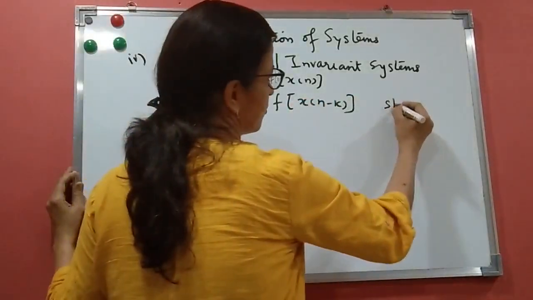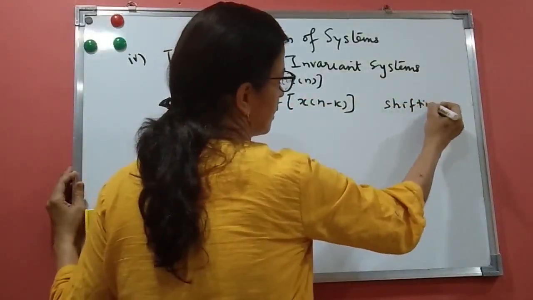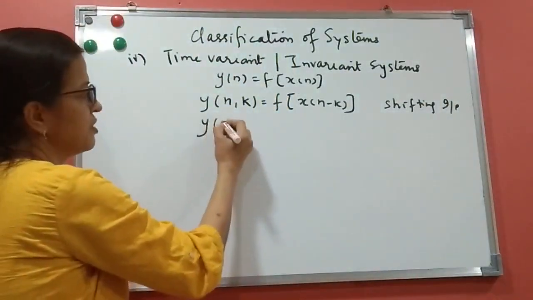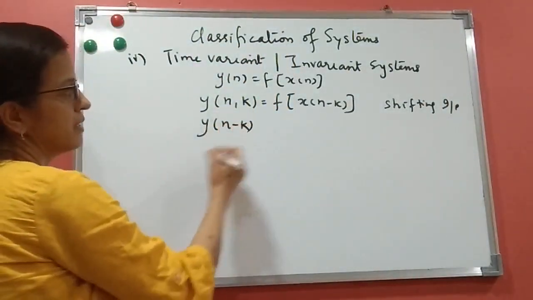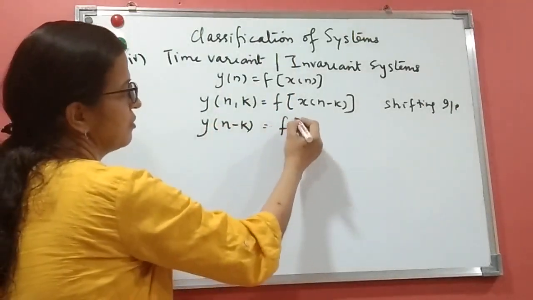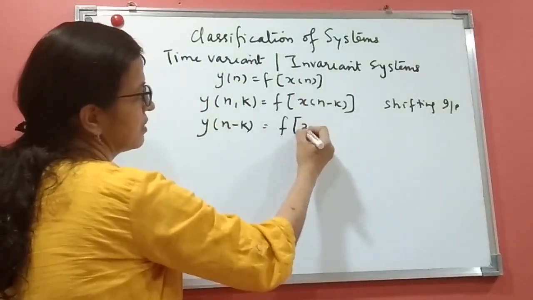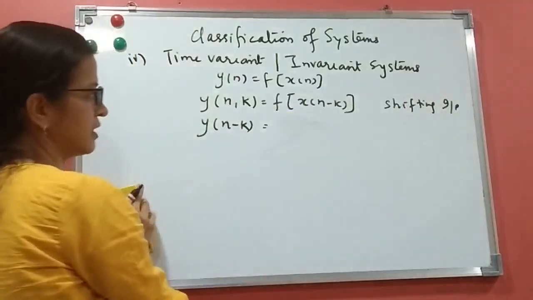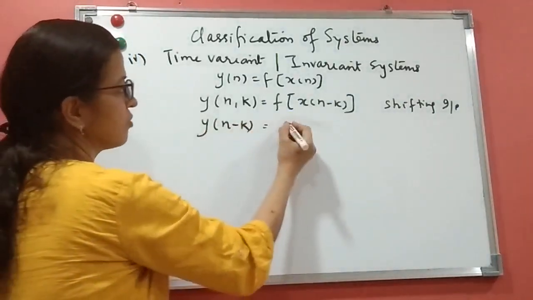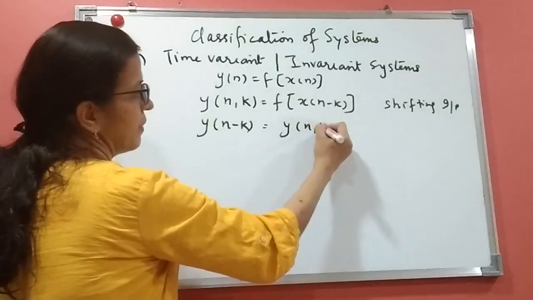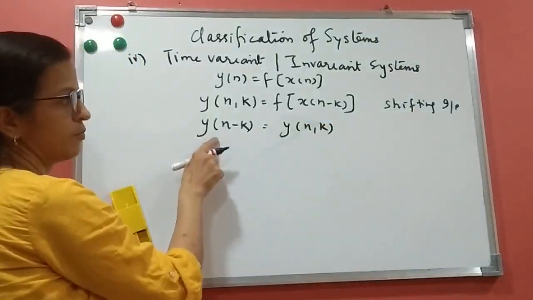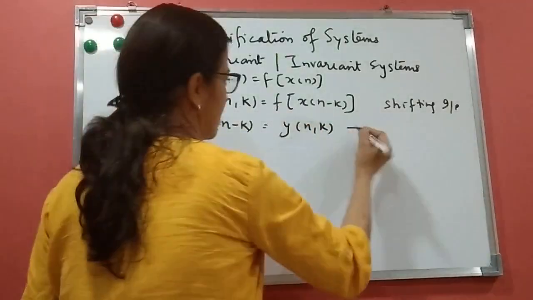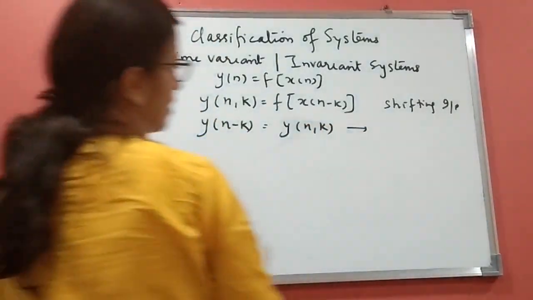This is nothing but shifting the input. We discussed this in continuous time systems also. When we shift the output, we write n minus k, a function of x of n minus k. If y(n minus k) is the same as y(n, k), that is, shifting output is the same as shifting input, the system is called time invariant.